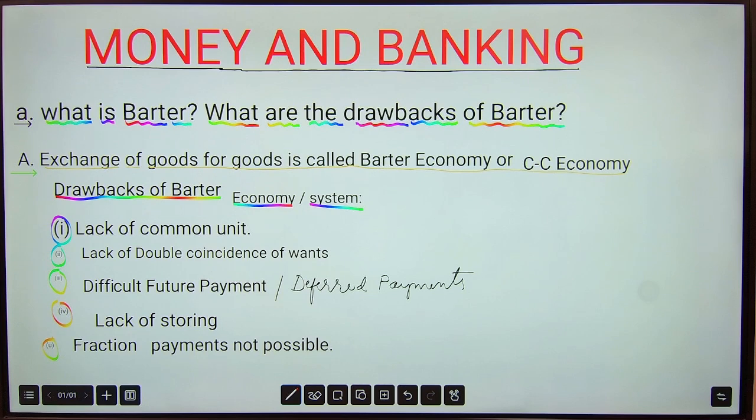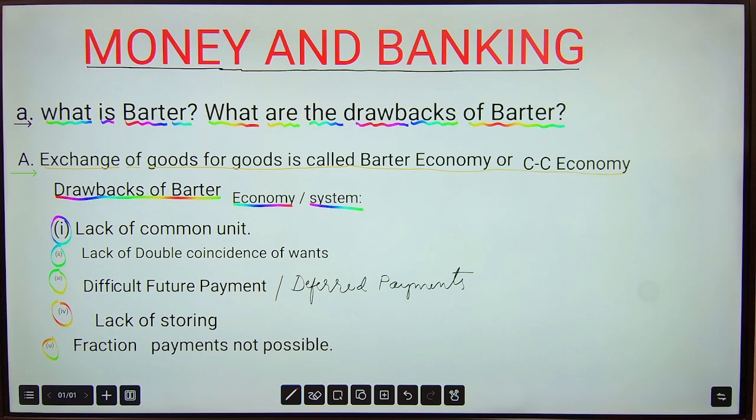Under the barter system, future payments or deferred payments are not possible, such as pensions, salaries, dividends, or any future payments. You can't pay under the barter system because the value of the commodities will come down, they deteriorate. You can't keep your vegetables or your animals for a long duration to pay someone. It's not possible under the barter system. But money has solved this problem. You can give him a check, a demand draft, anything to make the future payments.